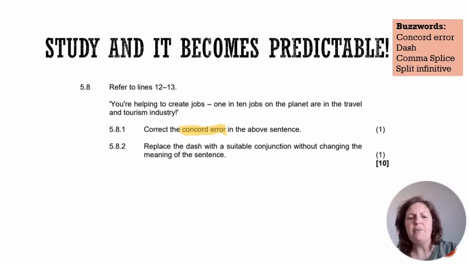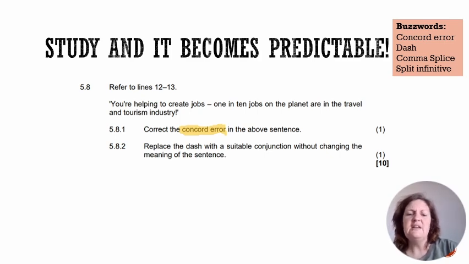So let's finish up. When we talk about a dash, the dash is the hyphen's longer cousin. But in the exam, you're never going to tell me that the dash is longer than the hyphen. You're going to tell me that a dash is to add additional information. That's the primary purpose of a dash in terms of punctuation. It's to add in additional information. And so what they've done here is they've misused a dash. It says replace the dash with a suitable conjunction without changing the meaning of the sentence.